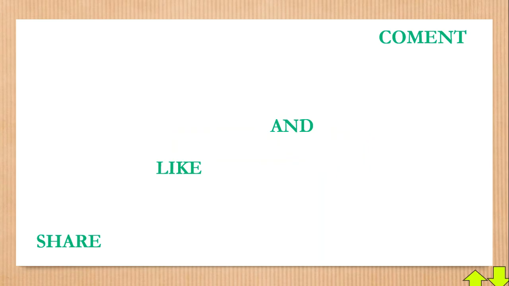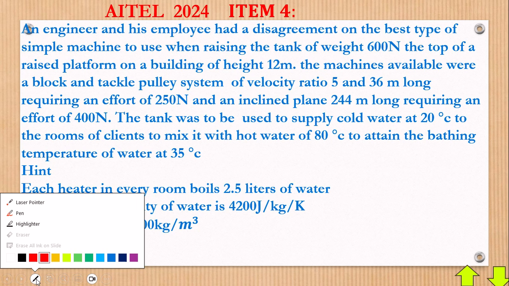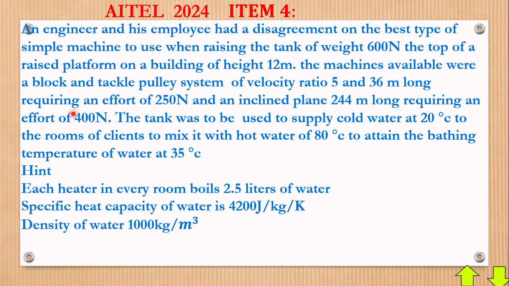Now, without wasting time, let's get to the point. The question, we have it revised. You're in for Aitel mock examinations. Specifically here, we're going to deal with physics in simple terms. Let's read slowly and try to reason it out. This item is about heat. However, it was combined with simple machines, simple machines and heat, what we call calorimetry, where we have the specific heat capacity and so on. That's what we're going to have in this item, so please watch to the end. Of course, this is item 4.